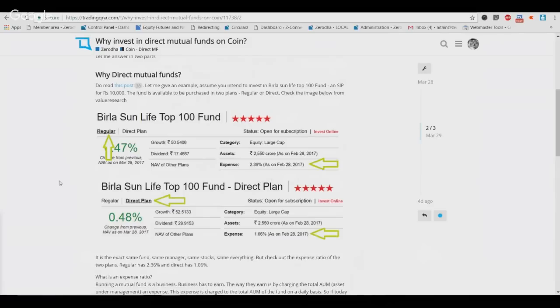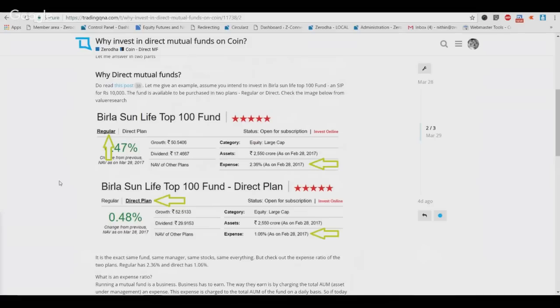Now, a mutual fund is a business, right? So they have to make a living out of this. How do they do this? They charge the AUM a percentage fee as a cost for managing your funds with them, right? So this fund charges 2.36%. What it means is, assume this fund had an AUM of 1,000 crores for ease of calculation. So 23.6 crores from this would be used every year by Birla Sun Life as an expense.